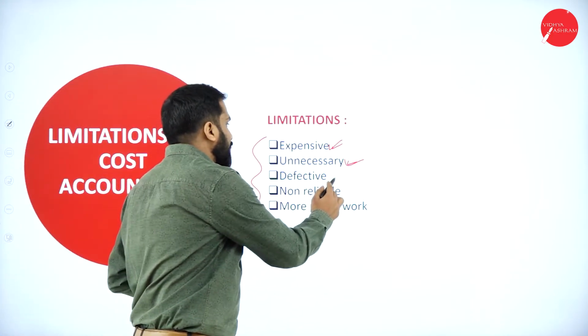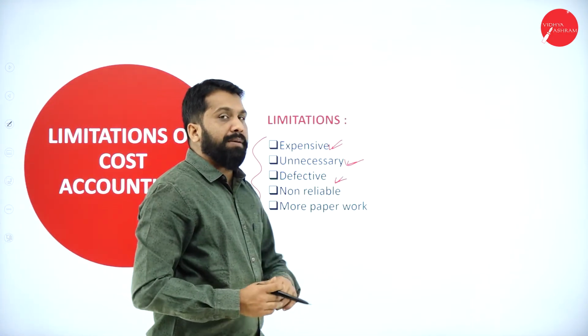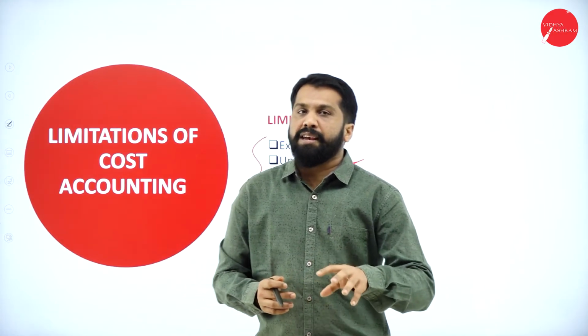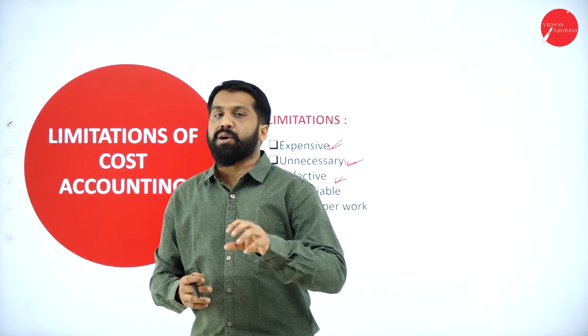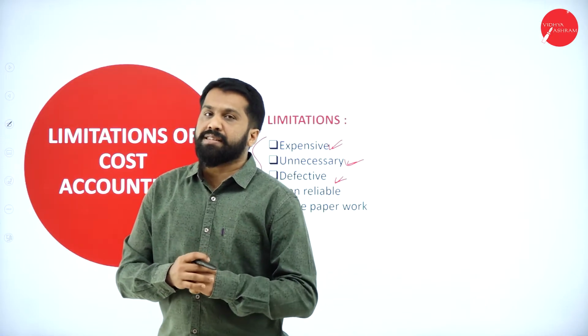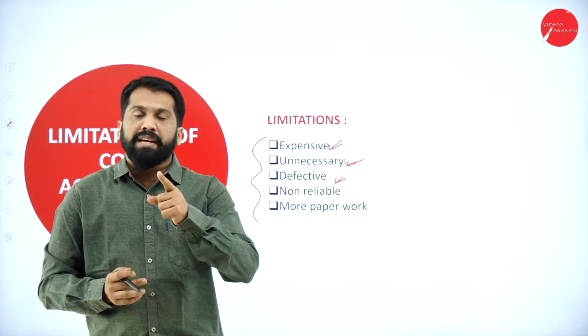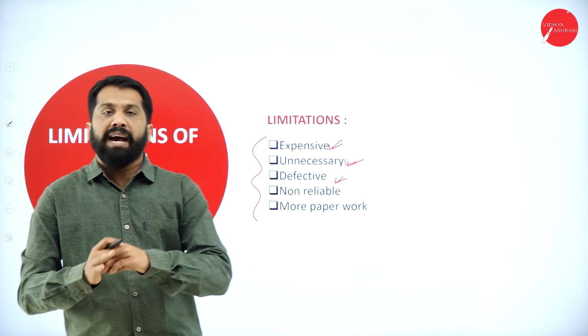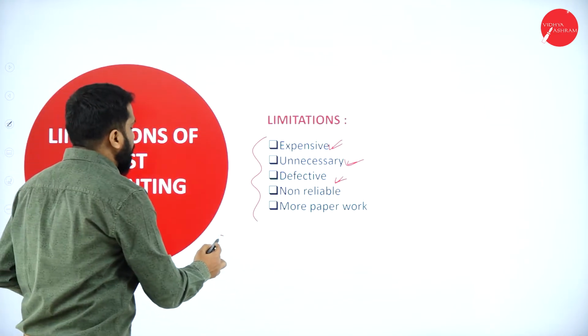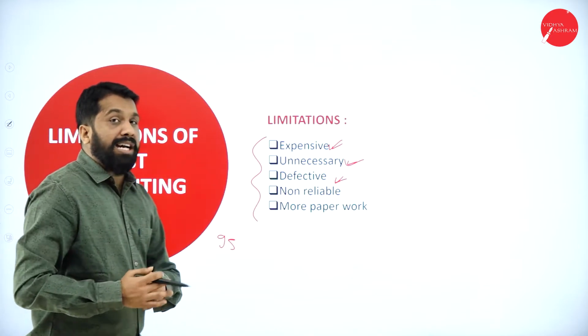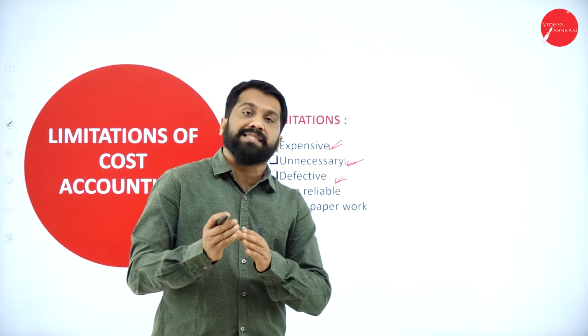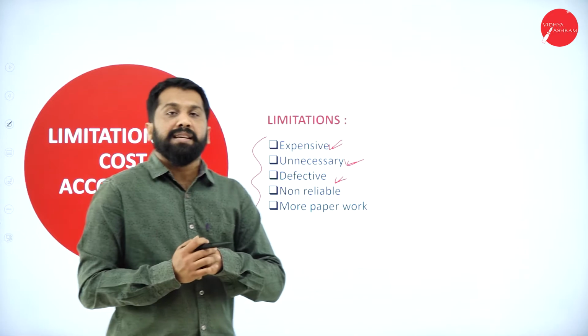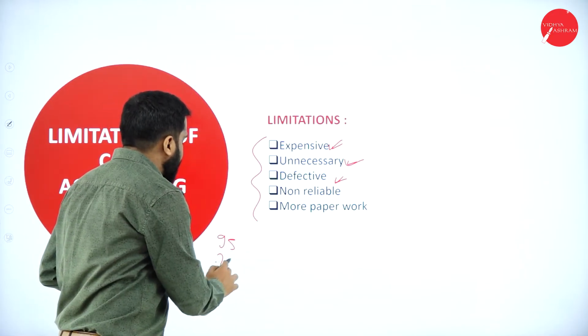Third one, defective. Sometimes your cost accounting will give wrong information. If your cost accountant is not an expert, if he does wrong calculation, it will be a big burden for you. Actual cost you have incurred 95, but as per the cost accountant, with his poor experience, he calculated as 75.